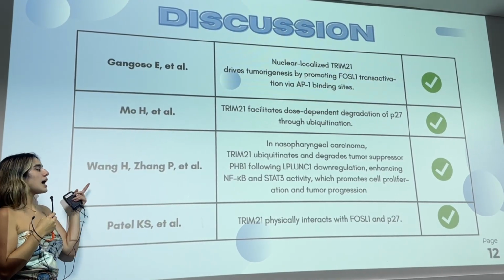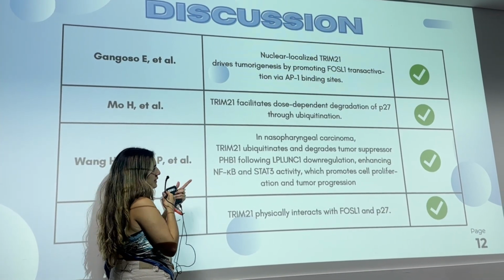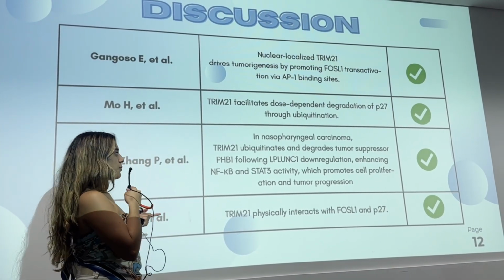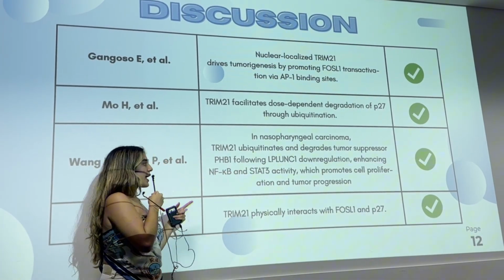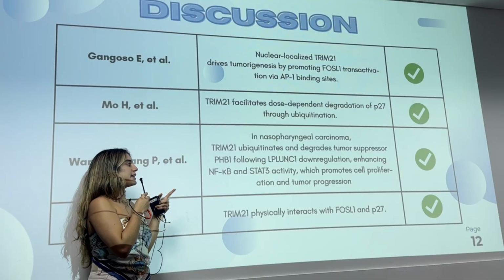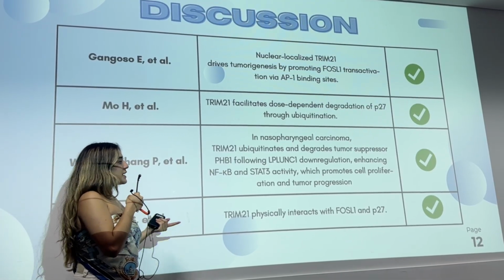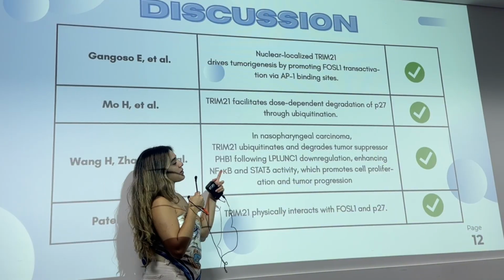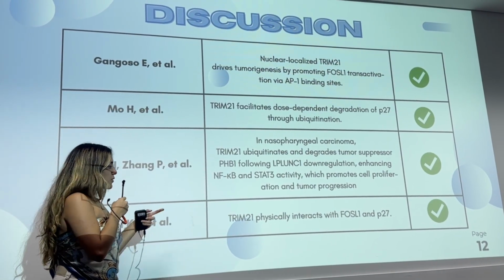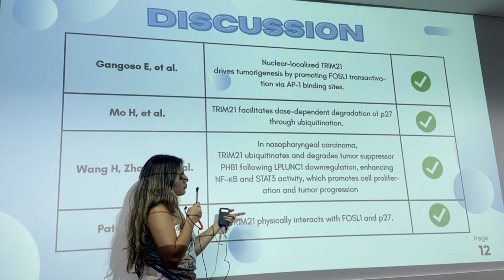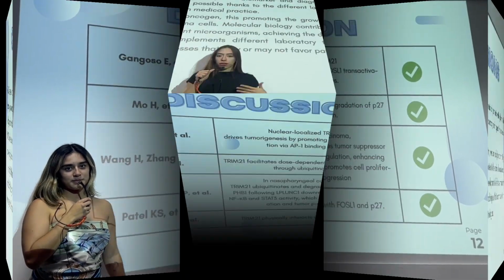Then, these authors said in nasopharyngeal carcinoma, TRIM21 ubiquitinates and degrades the tumor suppressor PHD1, following this downregulation, enhancing NF-kB and STAT3 activity, which promote cell proliferation and tumor progression. This agrees with the article. And then these authors said TRIM21 physically interacts with FOSL1 and P27. This agrees with the article.